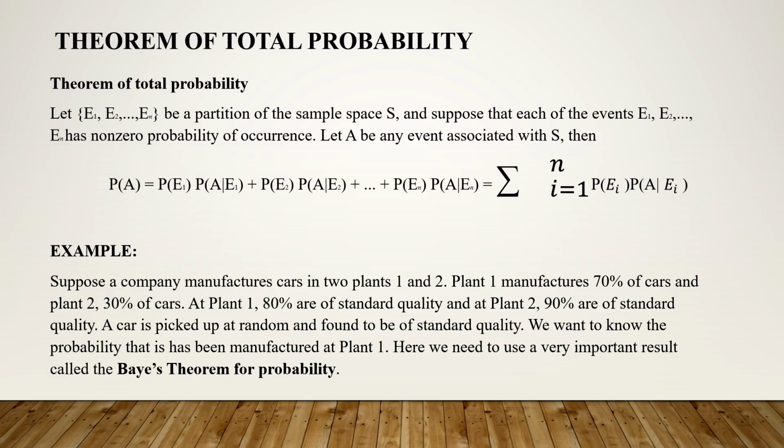Plant 2, 90% are of standard quality. That means a car is picked up at random and found to be of standard quality. This is an event which is dependent on the 2 plants. Suppose we want to know the probability that it has been manufactured at plant 1. For this, we will be using a very important theorem of probability, which is called the Bayes theorem, and which is dependent on this definition.